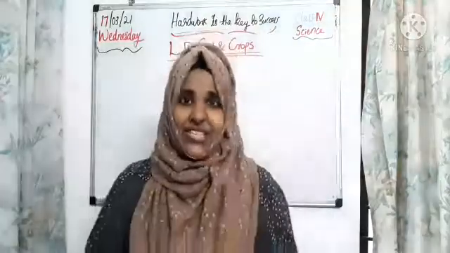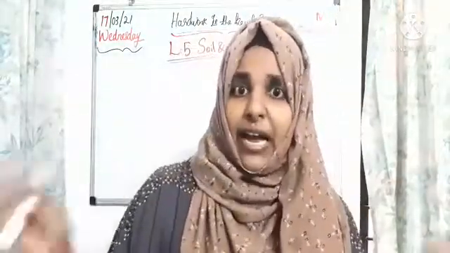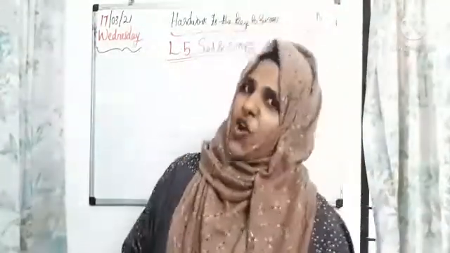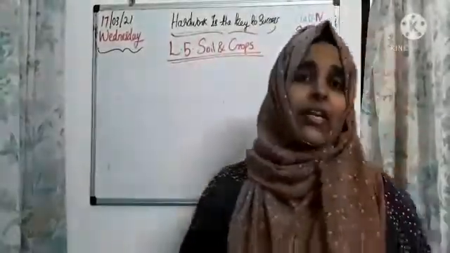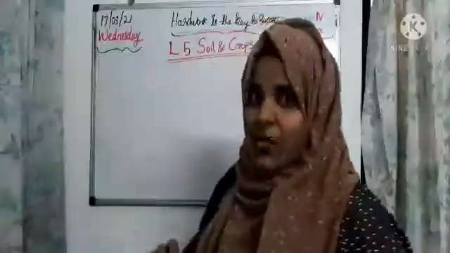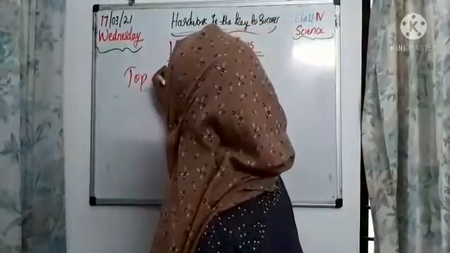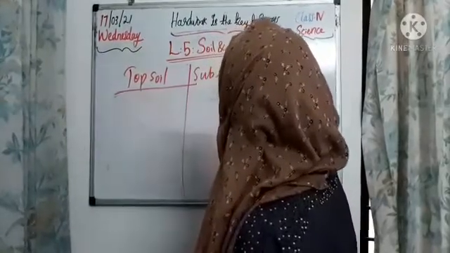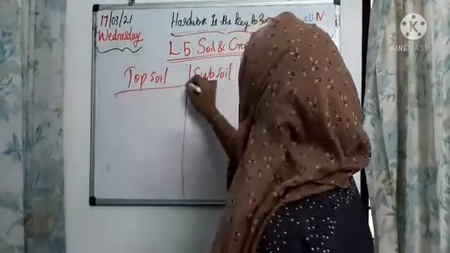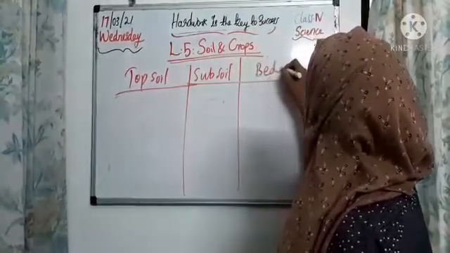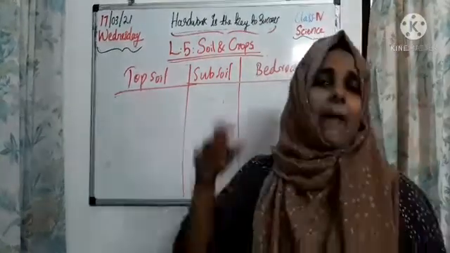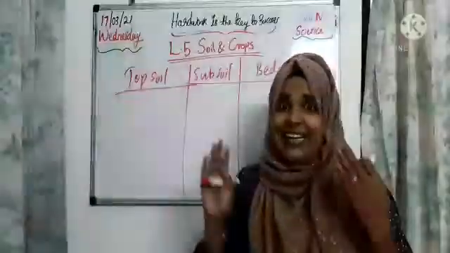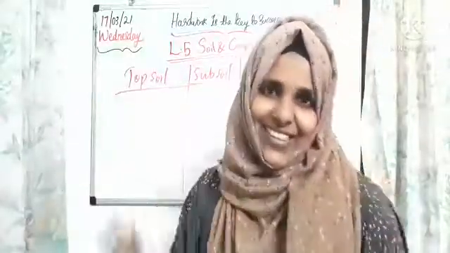Okay, so students, now we learned about how soil is formed and what the components of soil are. Next we can check the layers of soil. We can classify soil layers into three. What are they? First one is topsoil. As the name suggests, it is the topmost. Second one is subsoil, the middle soil. Then third one is bedrock. Some rock pieces are seen in bedrock. So these are the three different types of soil, and let's check the differentiation of these three.